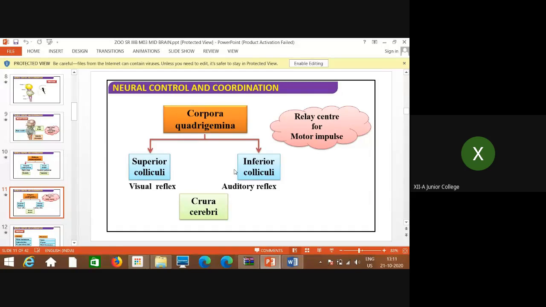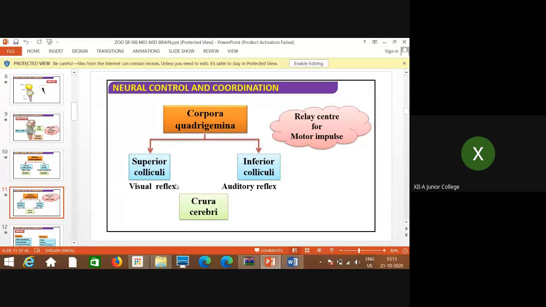And this corpora quadrigemina is considered to be the relay center for motor impulses. Now you know we have studied different types of areas, right? Motor area, sensory area, and associated area. So what is the main function of the sensory area? To sense, to receive the message from different sense organs, and the motor area is generally associated with movement, as the name itself suggests.